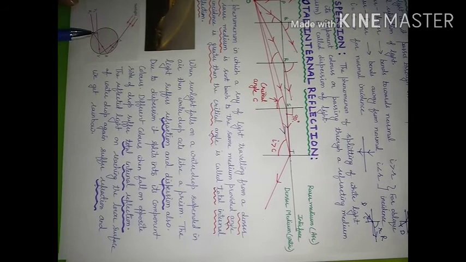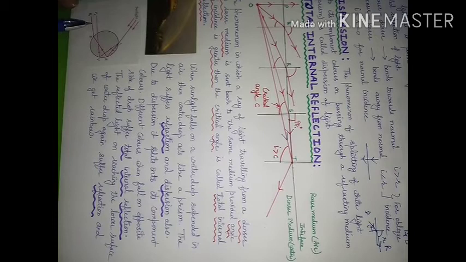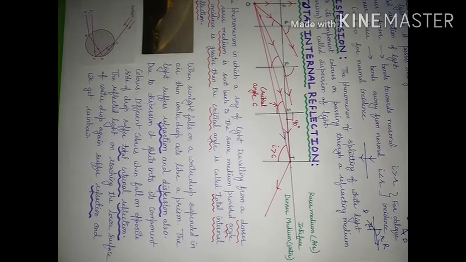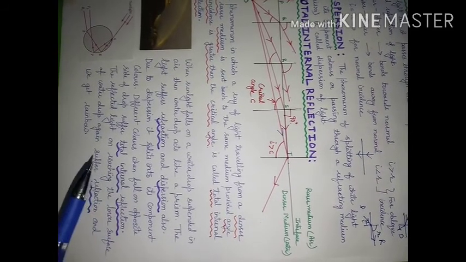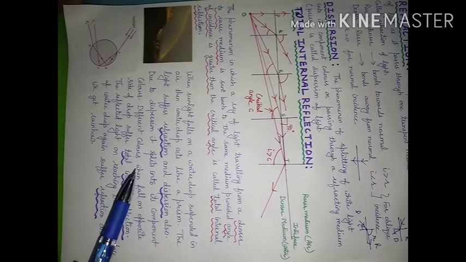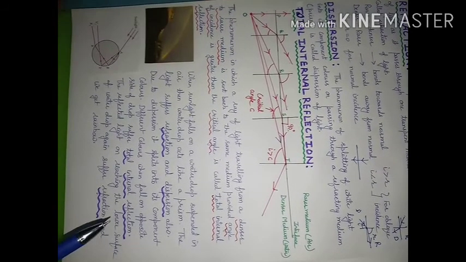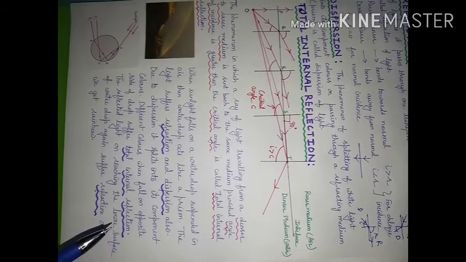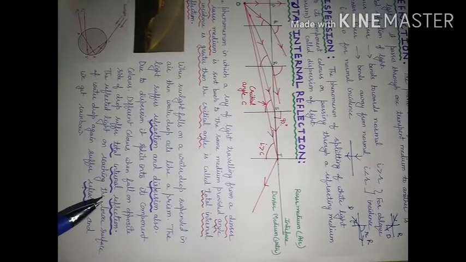This reflected light, when reaching the lower surface of the drop, suffers refraction once again, and we get formation of a rainbow. This type of rainbow formation you can have due to presence of water drops near a waterfall, and presence of water drops in air when you have a water fountain. So in absence of rain also you can have formation of a rainbow, due to presence of water drops in air from a waterfall or water fountain.